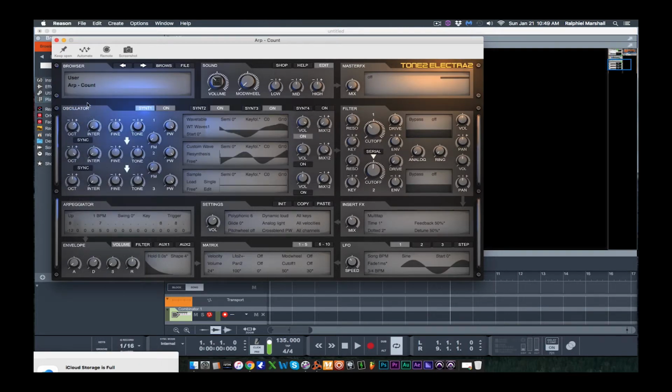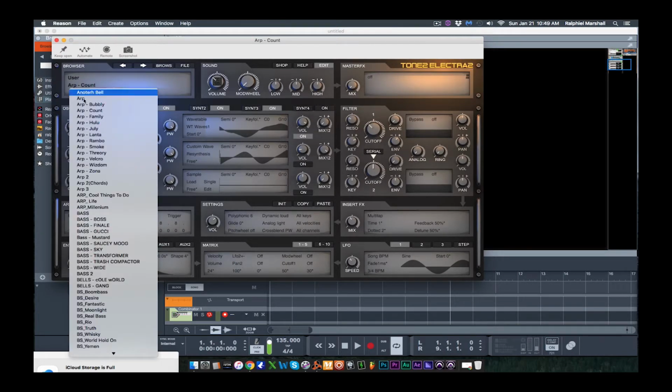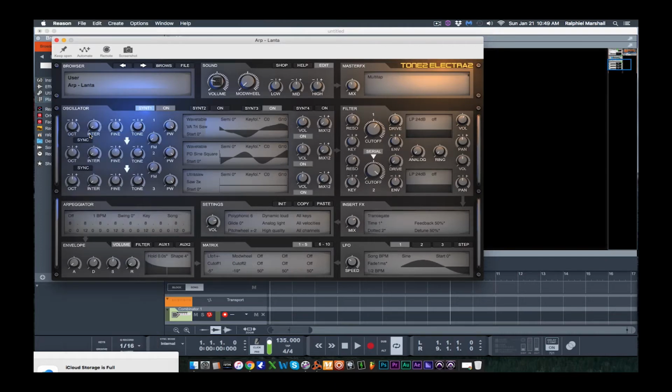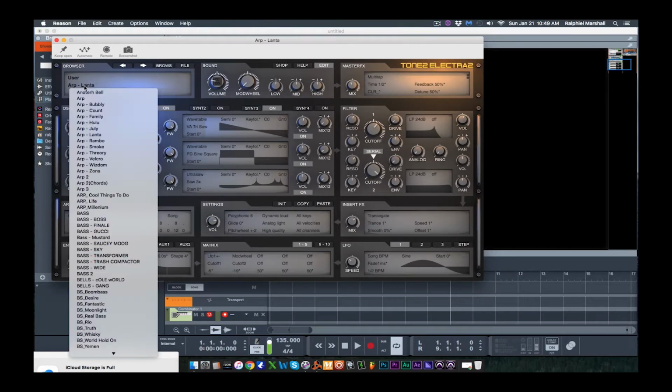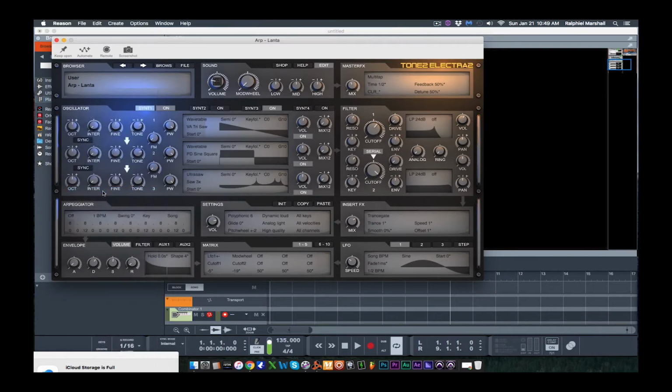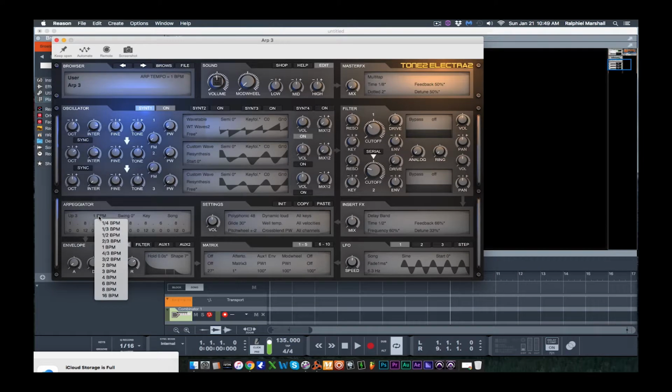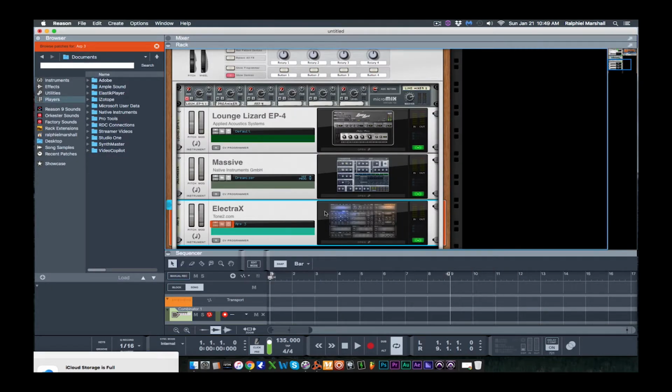Some kind of light. Change the BPM on there. Instead of 1, I'm gonna go to half. Slow it down a little bit. That's kind of cool.